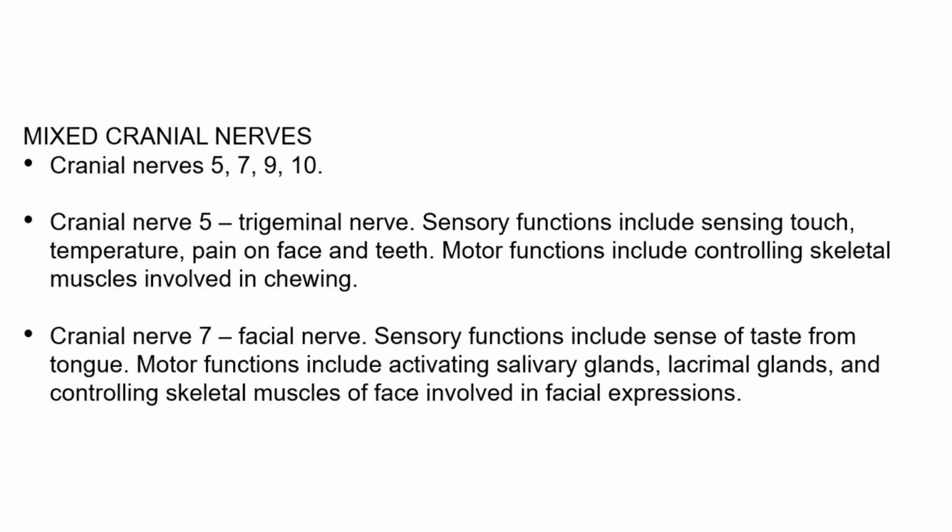The remaining cranial nerves that we'll examine, which are cranial nerves 5, 7, 9, and 10, are the mixed cranial nerves because they have both sensory and motor functions and therefore possess both sensory and motor neurons within them. Cranial nerve 5 is the trigeminal nerve, which is a nerve that branches extensively throughout the face and the head.